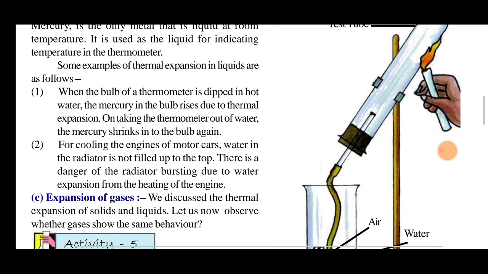For cooling the engine of motor cars, water is filled in the radiator and not filled up to the top. Otherwise there is a danger of the radiator bursting due to the expansion of water from the heating of the engine.